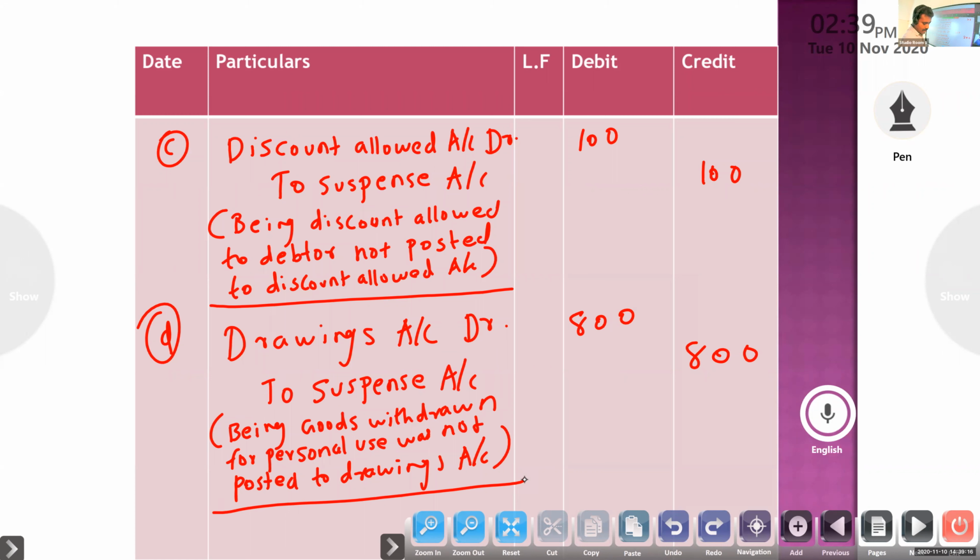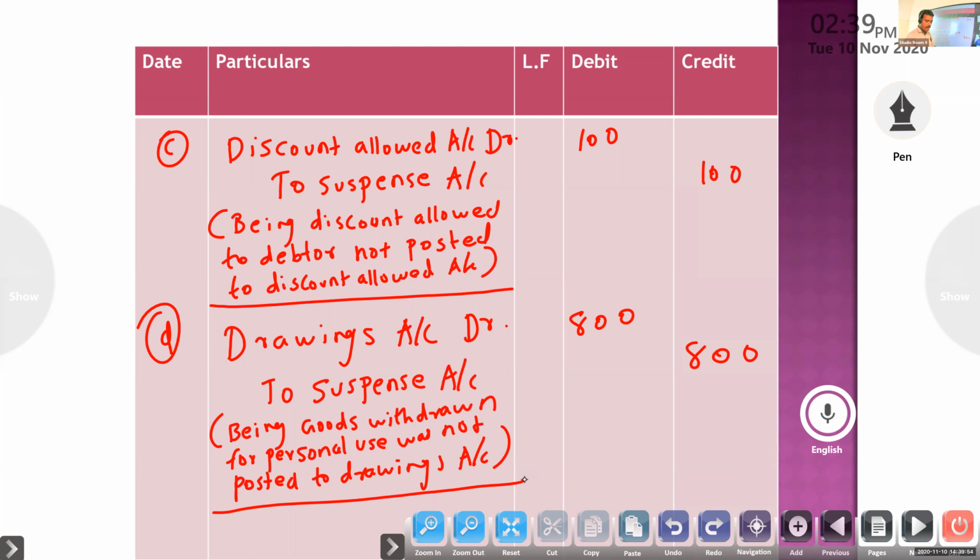Next, bills receivable for rupees 2000 received from a debtor. Suppose you look at the cash received from debtor, what will be the entry? Cash received from any person, say Shubham: cash account debit to that person, the debtor. Here, instead of cash, we received a bill, so we write bills receivable account debit to debtor.